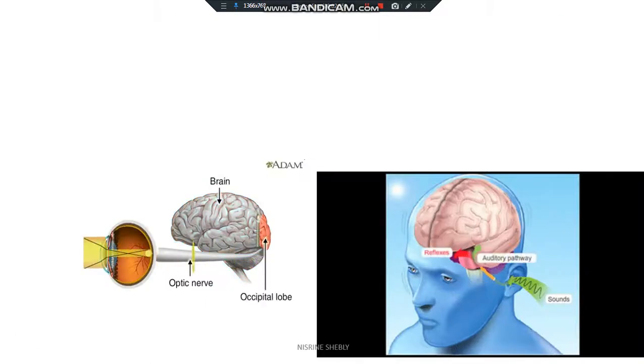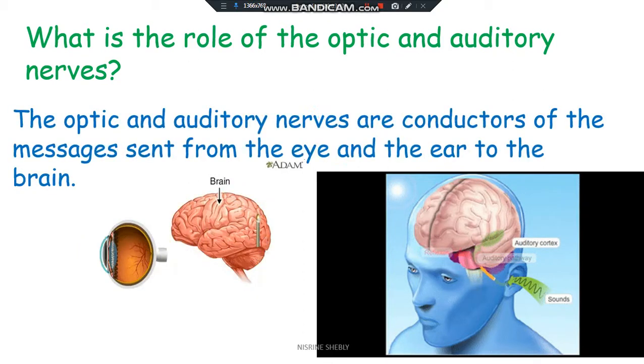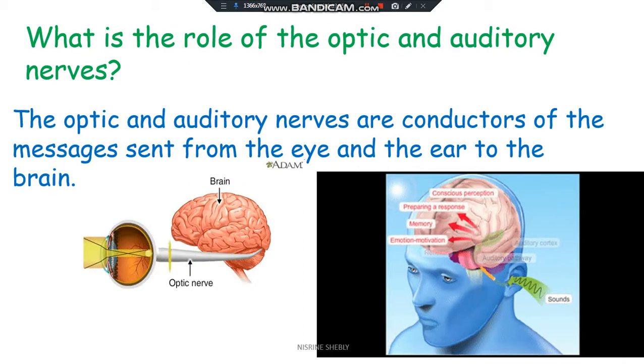Question number 3. What's the role of the optic and auditory nerves? The optic and auditory nerves are conductors of the messages sent from the eye and the ear to the brain.